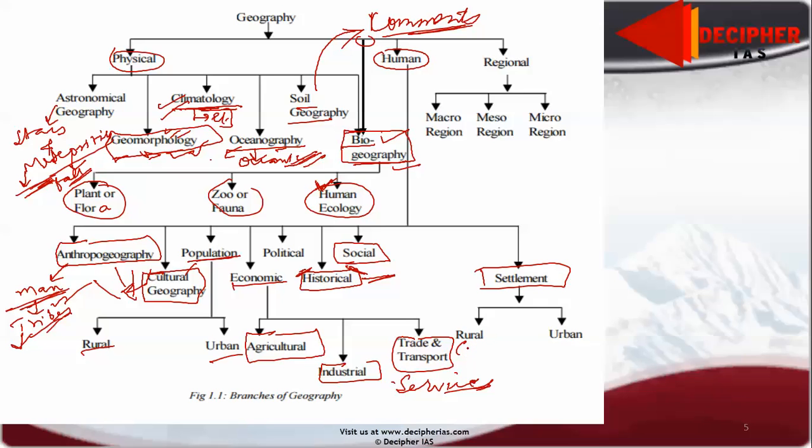Rural settlement is more widespread. Means we have more space between houses, and we have more farmlands. But in urban, we have only houses, buildings, industries, etc. Here we have a deeply entrenched caste system. Caste system leads to higher caste in the center, okay, the lower caste in the periphery of the village, okay. So in urban we don't find these, and people intermingle without the consideration of caste, okay.